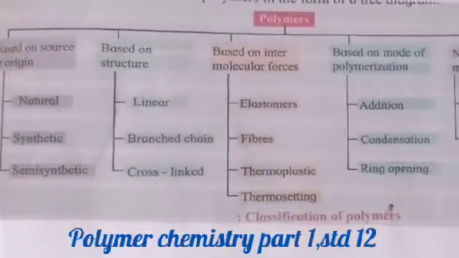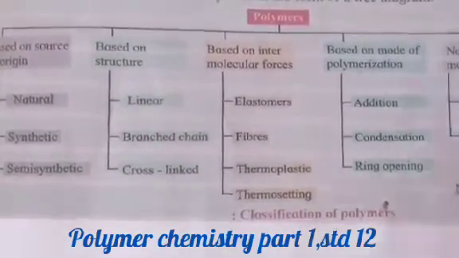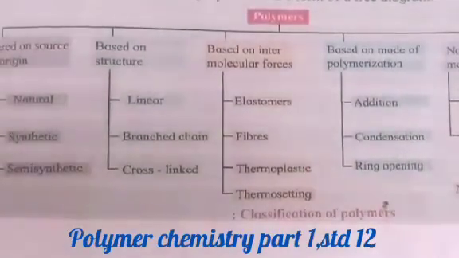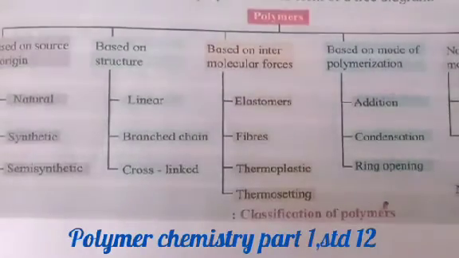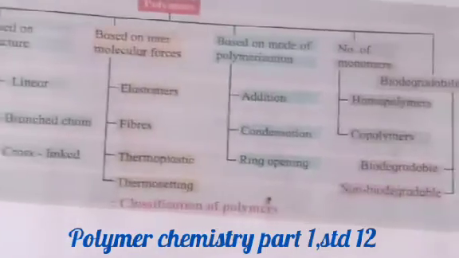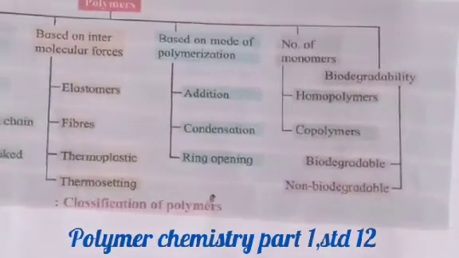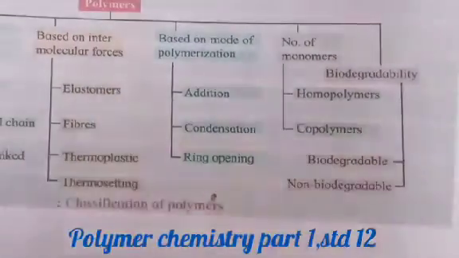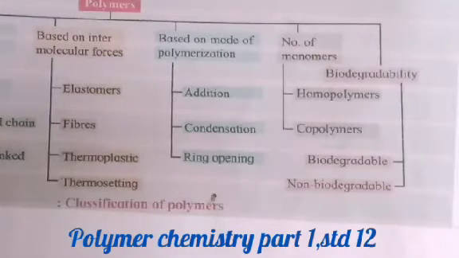Next is based upon the mode of polymerization, that is how the reaction takes place. That is of 3 types: addition, condensation and ring opening polymers. Further, we classify them based upon the number of types of monomers that are interlinked.